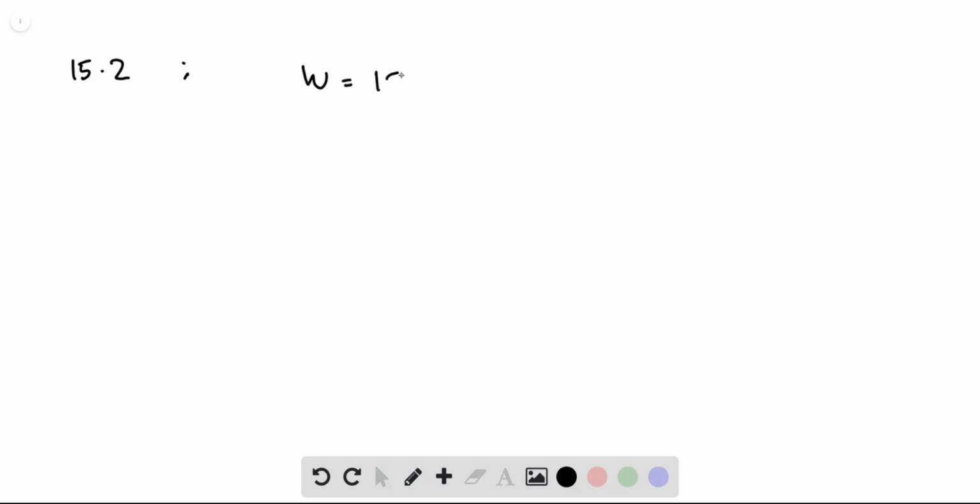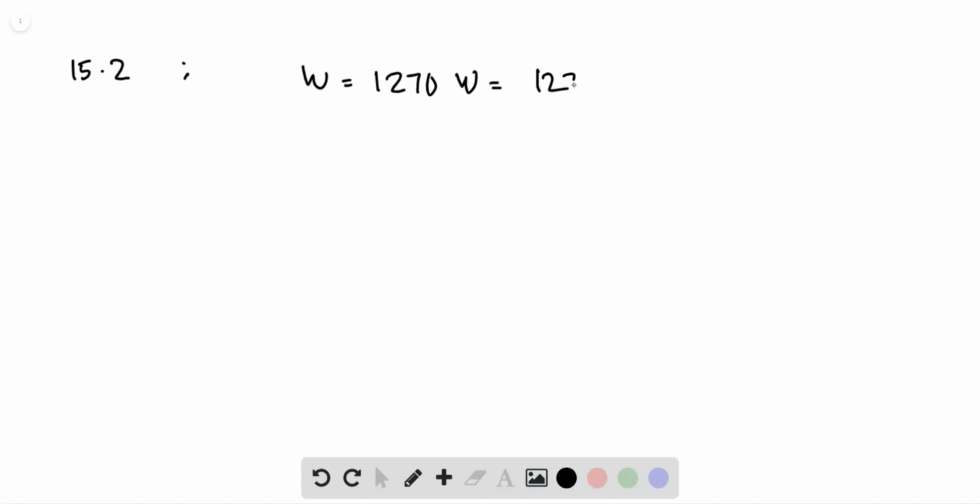So, according to table 15.2, riding a bicycle at a racing pace requires a work input of 1270 watts or 1270 joules per second. That value is used to calculate the work output to the heat pump. Hence, I have written work is equal to that value.